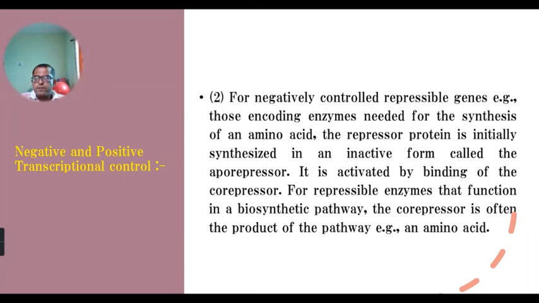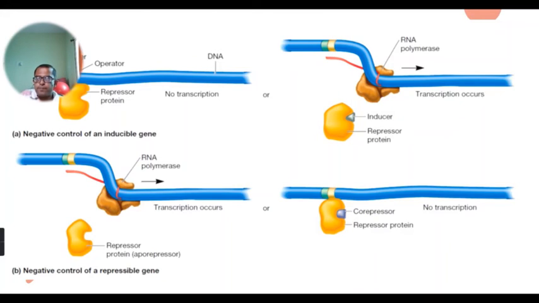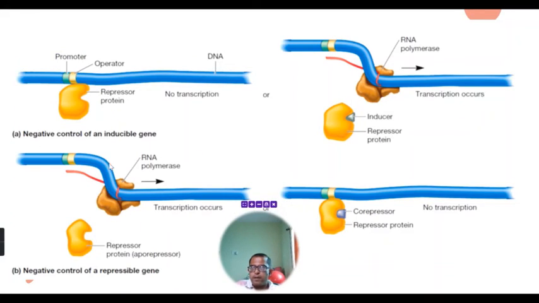So these are the two different ways through which these two different systems, the repressible system and the inducible system, are controlled. You can see here, this is the negative control of an inducible gene, where the repressor protein is bound to the operator, meaning no substrate is there. At that time, the repressor protein is bound to the operator, so there is no binding of RNA polymerase enzyme to the promoter, no transcription.